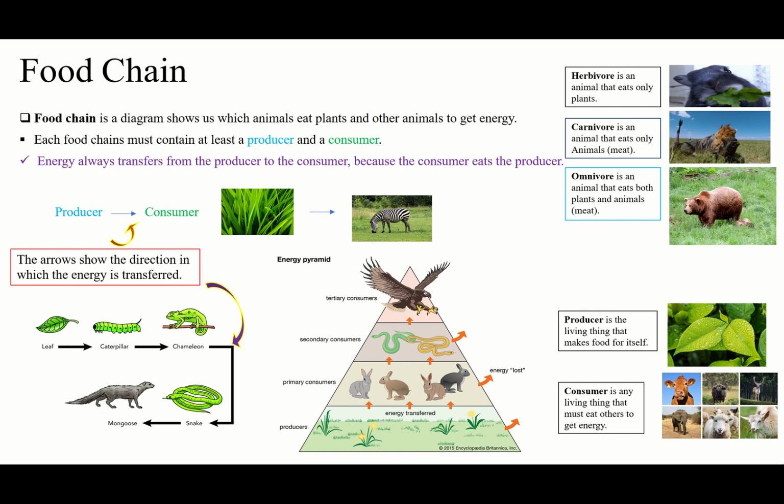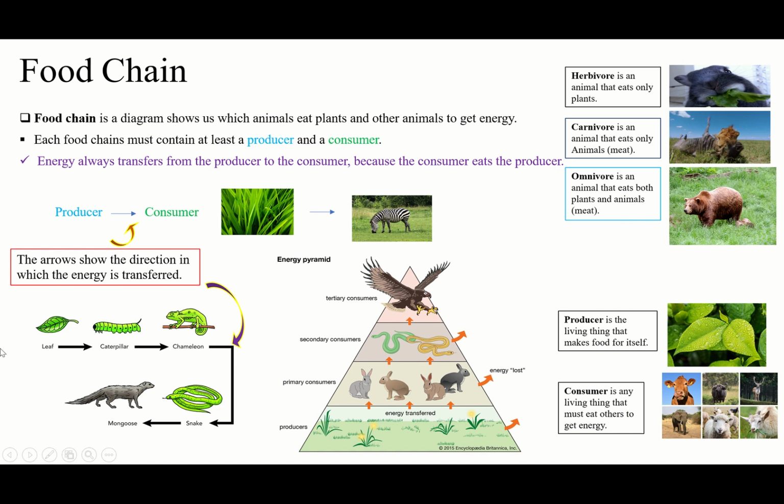Always. So look here, energy always transfers from the producer to the consumer. It means from the grass to the zebra, not the zebra to the grass. So you see, from producer to the consumer. Why? Because the consumer eats the producer. The zebra eats the grass. That's why the energy transfers from the grass to the zebra. Which one eats the other one will get the energy. Of course, right? It's like that.